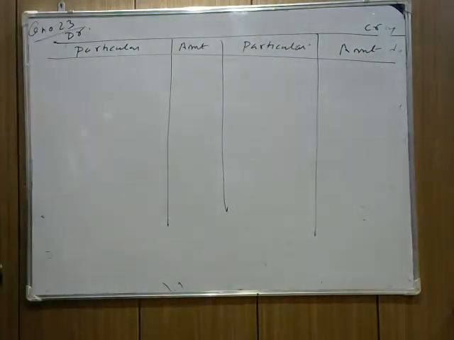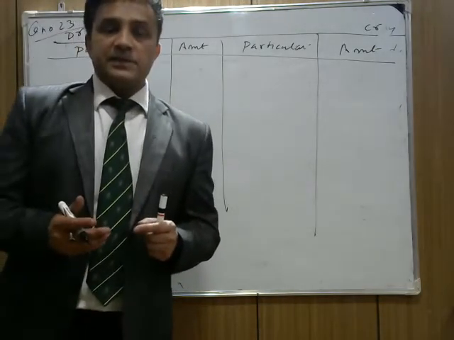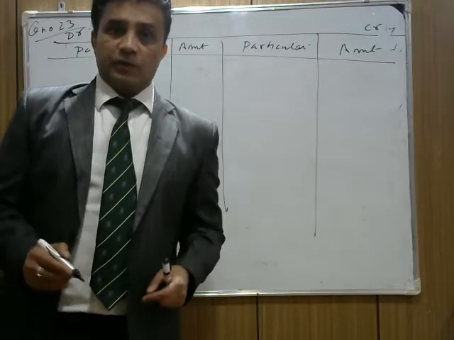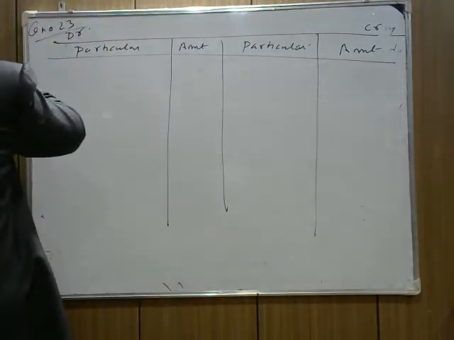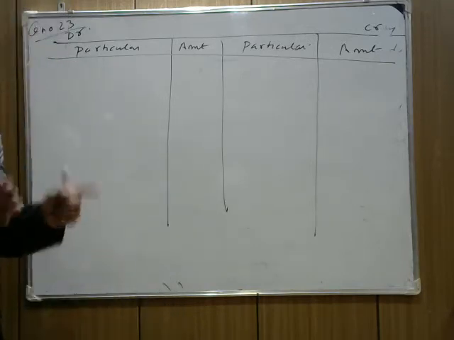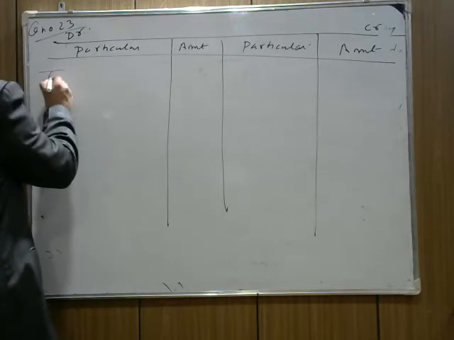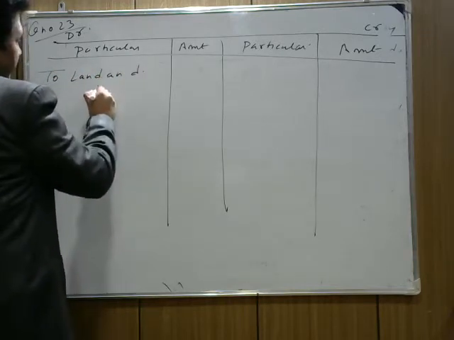The first thing is that the value of land and building will be decreased by 5%. Now tell me, what is the old value of land and building and how much is it decreasing? The old value given in the question is 3,50,000. It decreases by 5%, so we write the expense for us, by land and building.